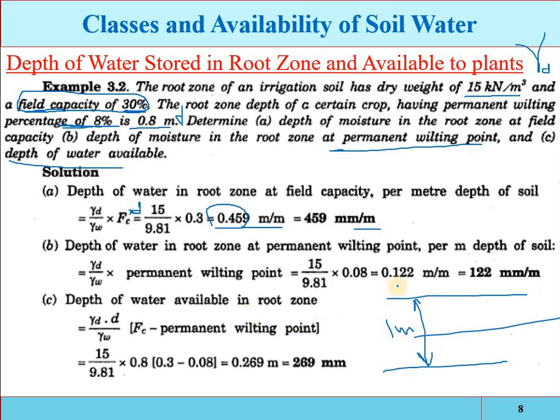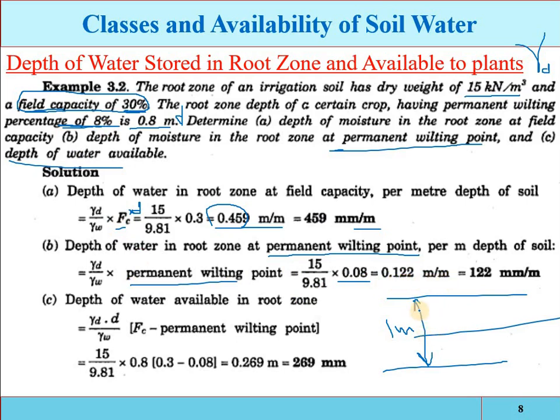And the depth of water in the root zone at permanent wilting point, because after this limit the plant will not extract the water. Okay, so see, just as for field capacity, put here permanent wilting point: 15 divided by 9.81 multiplied by 0.08, that is, the permanent wilting point is 8%. So 0.122 meter per meter.